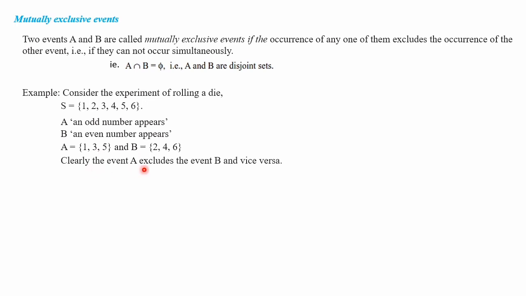So clearly the events A exclude the event B and vice versa. And A intersection B is a null set. A and B are disjoint sets. So this is an example of disjoint sets.